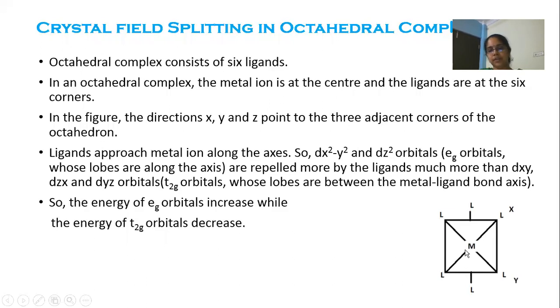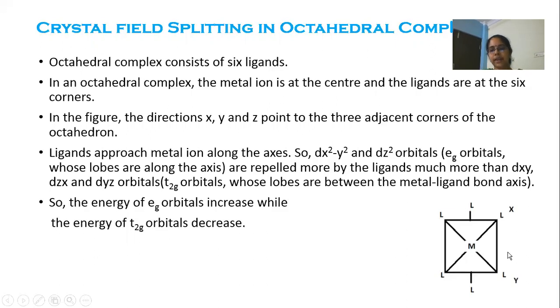So we have seen in the previous lecture that d orbitals are divided into 2 sets based on the orientation of the lobes. The d orbitals whose lobes are oriented along the axes are called the Eg set of orbitals, whereas the d orbitals whose lobes are oriented in between the axes are called the T2g set of orbitals.